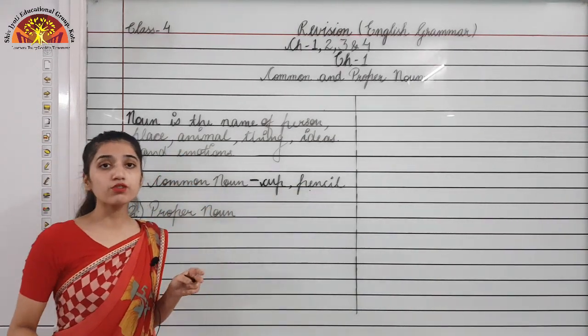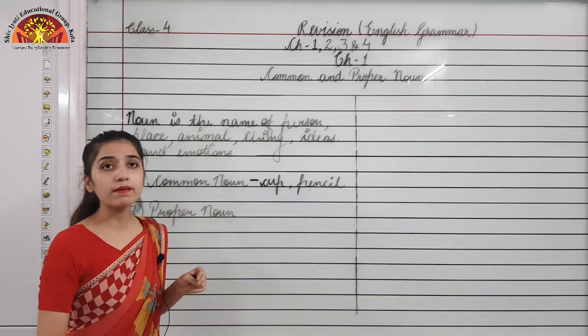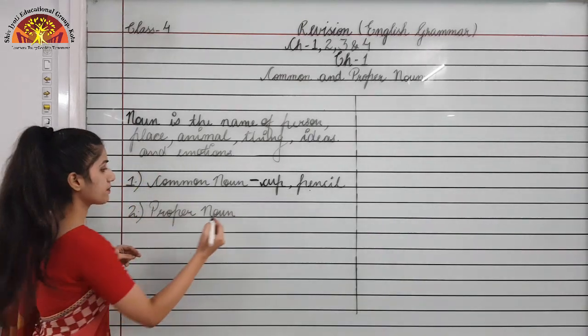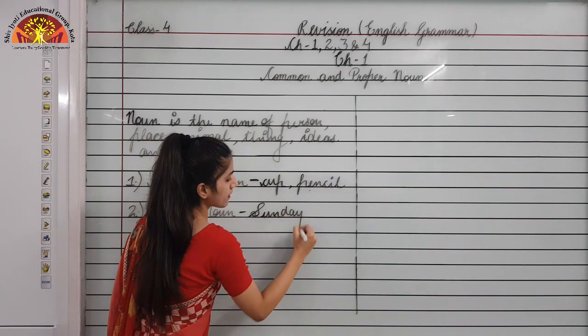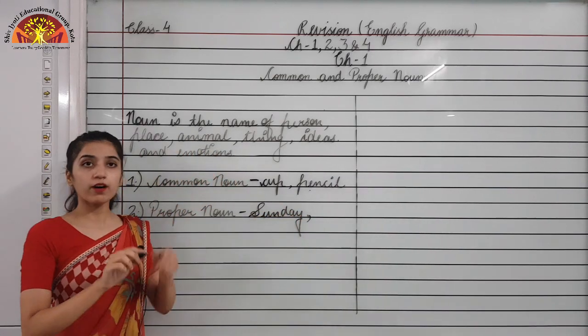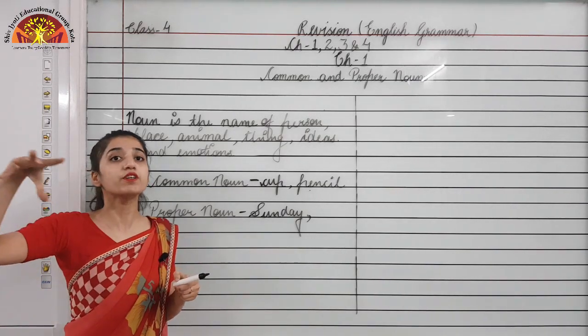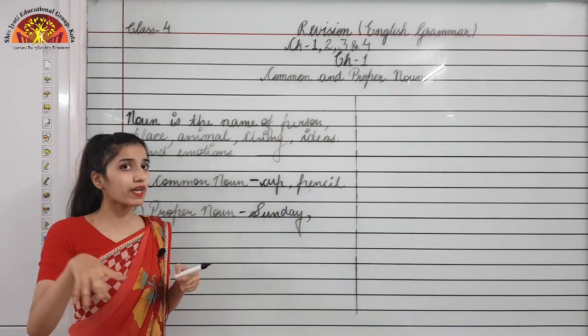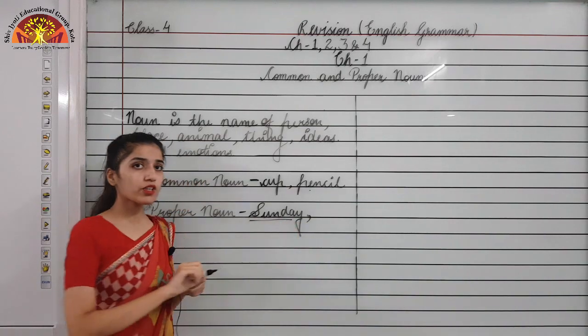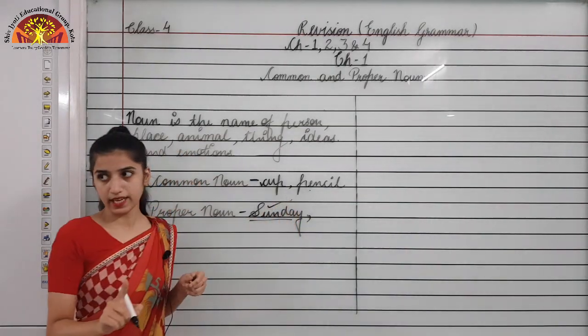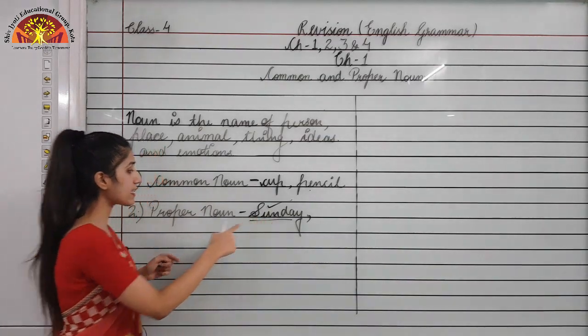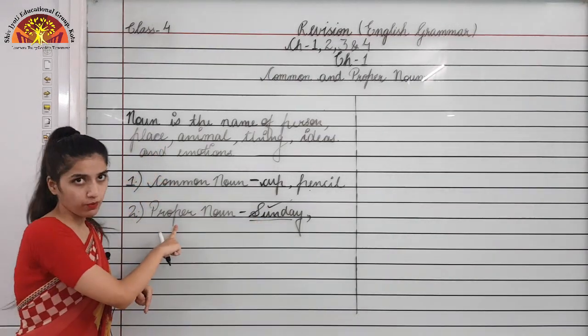Okay. Now moving to proper nouns. Examples of proper nouns are Sunday. This is the particular name of the day of the week, right? I'm not talking about days of the week, I'm just telling you the name of that day, that is Sunday. So Sunday is an example of a proper noun, right?